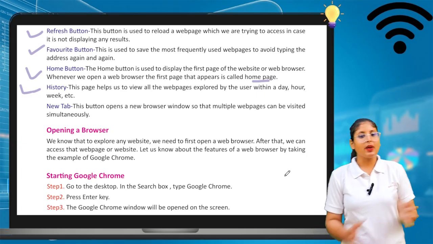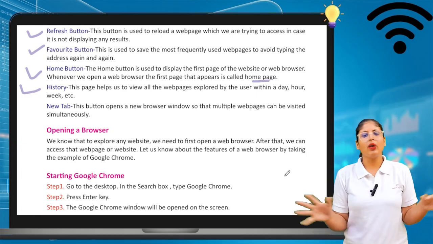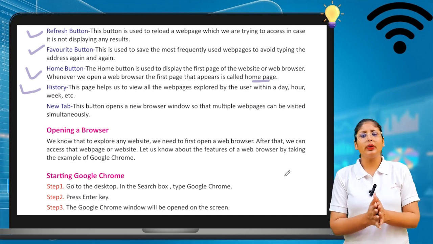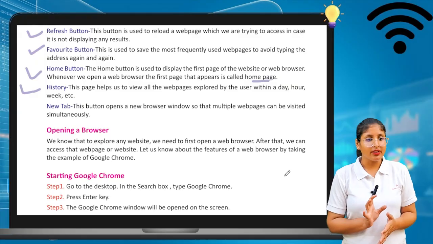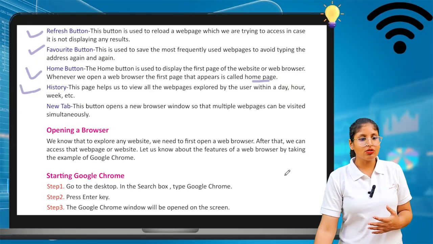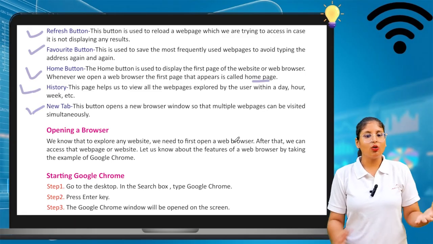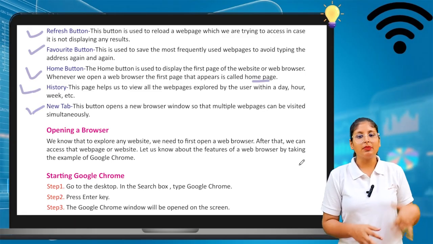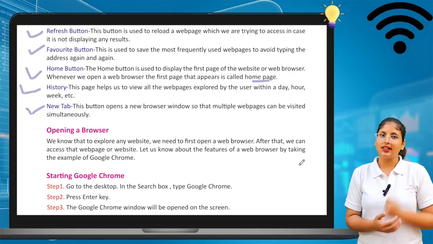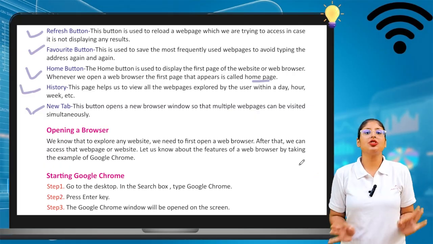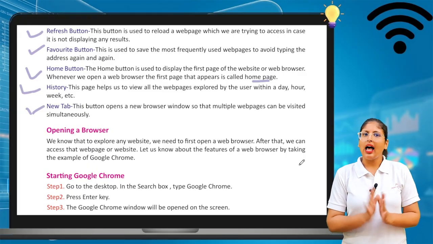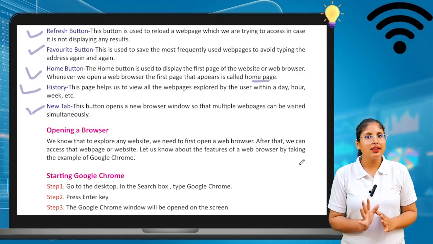So history, this page helps us to view all the web pages explored by the user within a day, hour or week. So it gives you the data of it. Next, the new tab button is also there, in which you can open a new tab. This button opens a new browser window so that multiple web pages can be visited simultaneously. These are the things that are very essential and very helpful for you. I'm hoping you can understand all these things.